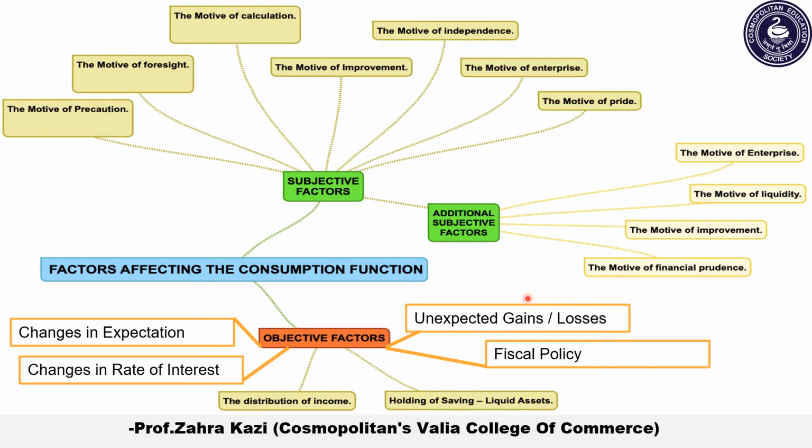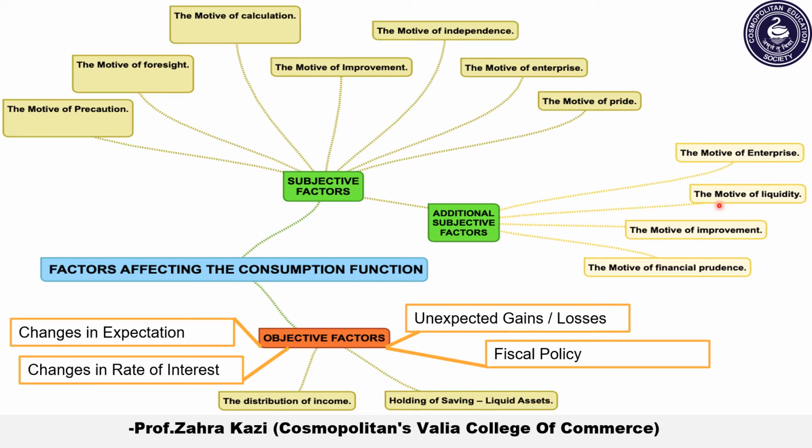Further, Keynes has listed some additional subjective factors. Now these additional subjective factors are mostly only for the businessmen. So let's understand these additional subjective factors. The very first one is the motive of enterprise. This means the desire to do things so as to expand. You have to think from the point of view of businessmen. Their desire is to expand and to carry out further capital investment.